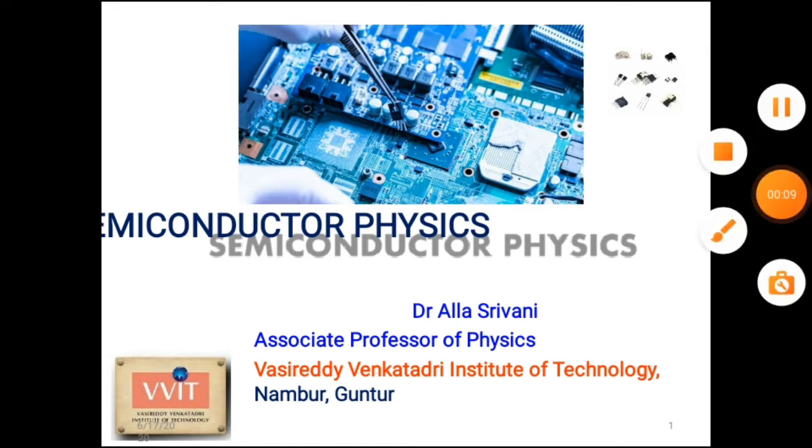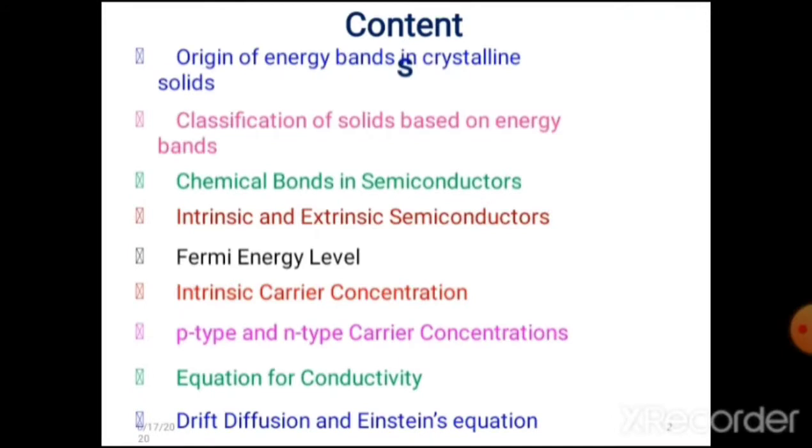First, we discuss the origin of energy bands in crystalline solids, classification of solids based on energy bands, chemical bonds in semiconductors, intrinsic and extrinsic semiconductors, Fermi energy level, intrinsic carrier concentration, p-type and n-type carrier concentration, equation for conductivity, drift, diffusion, and Einstein equation.